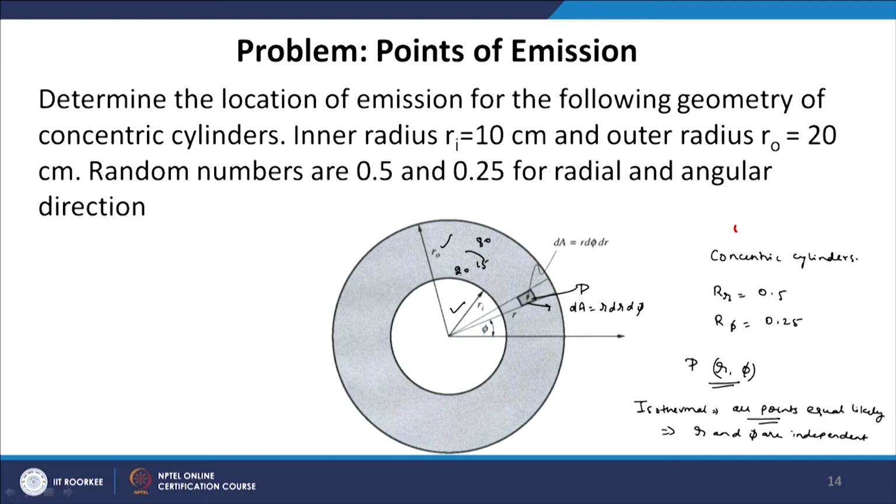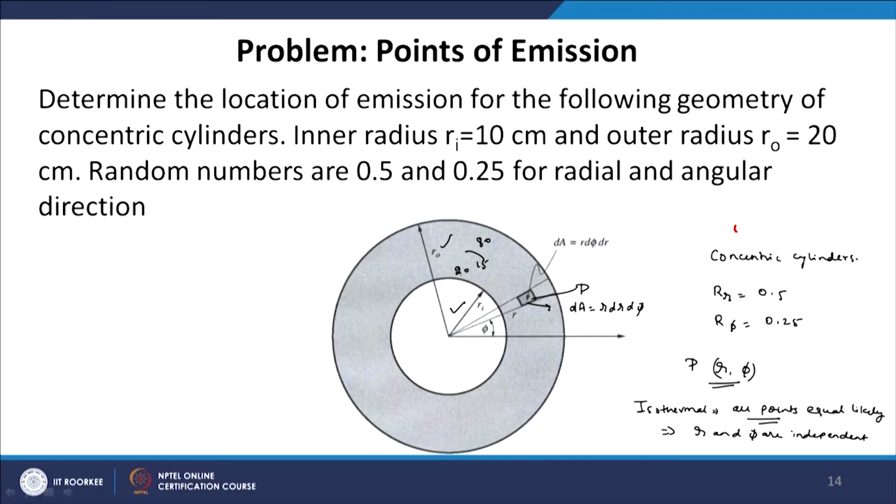So, why is it so? Why do we have more photons with radius more than the mean radius? The reason is because of the area. The area of the annulus plate is not uniformly located. If you look at the area between 15 centimeter and 20 centimeter, you have more area. If you look at the area between 10 centimeter and 15 centimeter, you have less area. So, naturally the number of photons will be more for radius greater than the mean radius of 15 centimeter.